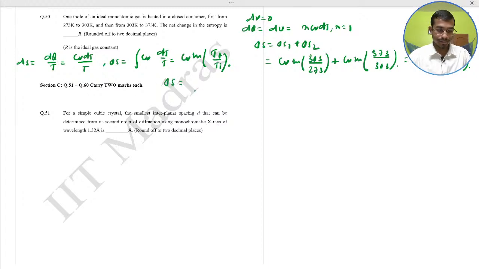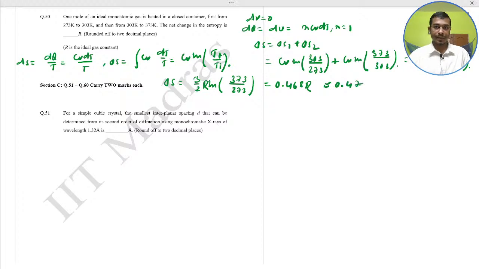So total delta S should be what? Cv is 3 by 2 R, put this value, ln 373 by 273. You just calculate and get 0.468R, nearly equal to 0.47. 0.47 would be the correct answer. 0.47, just write here 0.47.